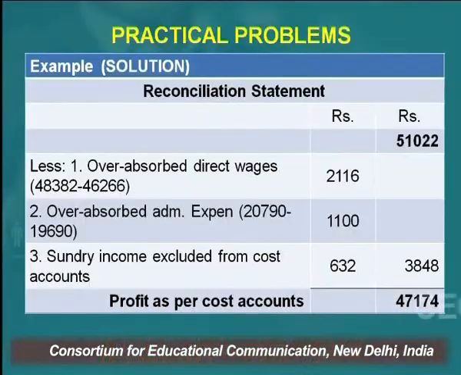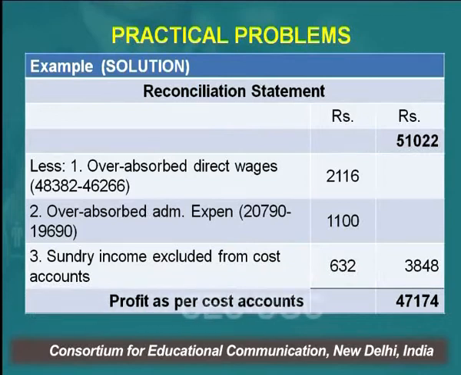And lastly, sundry income. Sundry income is an income which is shown only in the financial books. They are not shown in the cost books. So if any income is being shown in the financial books, friends, what will be the impact? The impact will be that income which is shown only in the financial book will increase the profit of the financial books. So what we have done is we have reduced the profit, right, by 632 rupees.